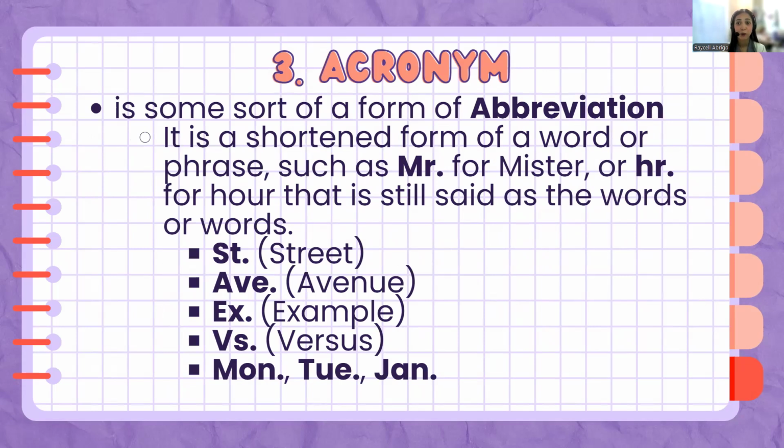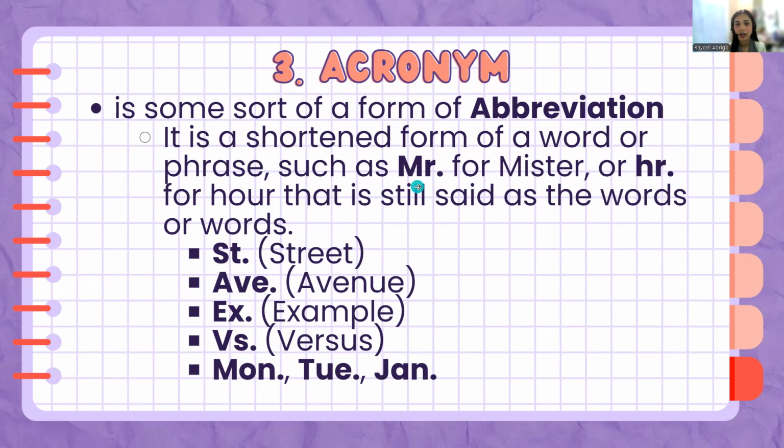An abbreviation is a shortened form of a word or phrase, such as Mr. for Mister, or hr. for hour, that is still said as the full word. So, although I spelled it out a while ago, we don't read this term as M-R-dot. We still say the full word even if we write it as an abbreviated version.